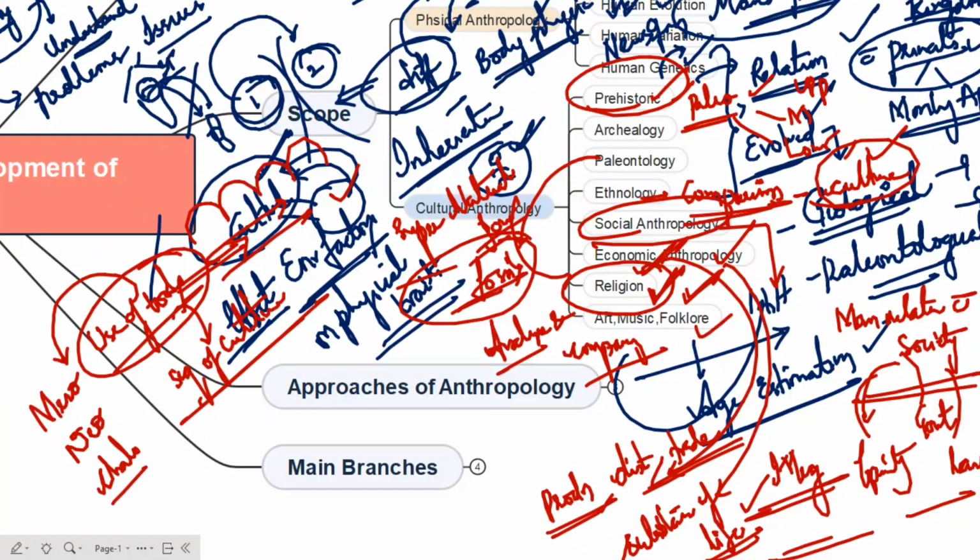And the next one here is art, music and folklore. Especially whenever people go for work, for example gathering food, or also agriculture and trade, whenever they are doing it, yes, they need some relaxation.